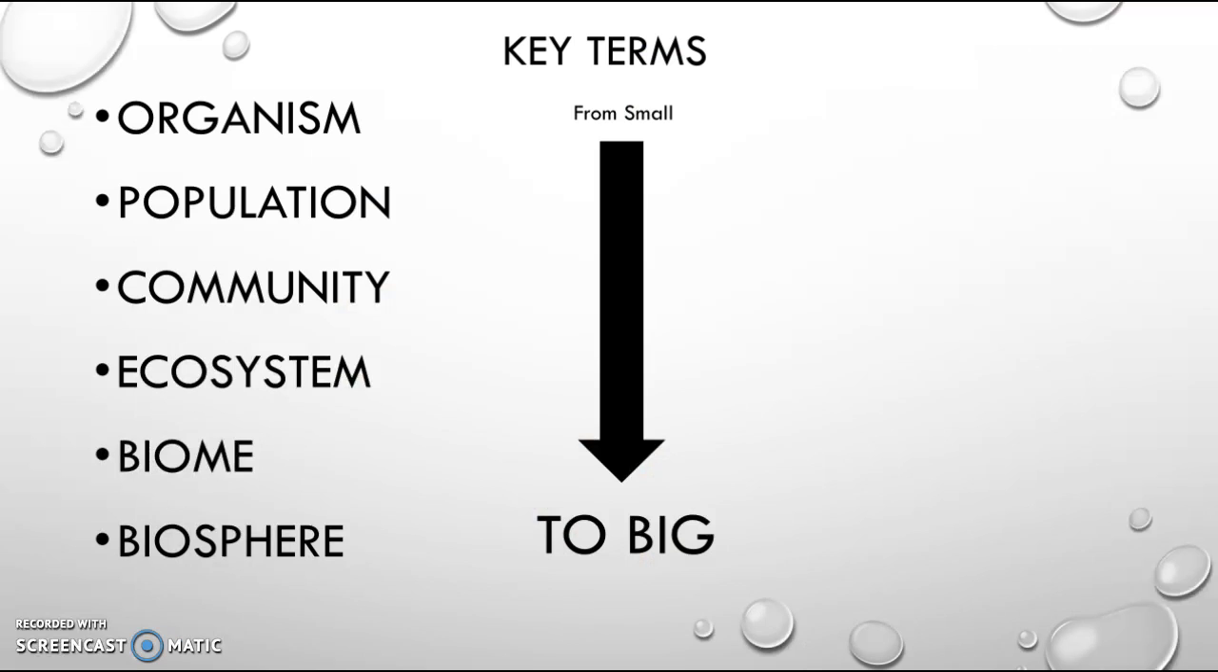From smallest to biggest, the levels of organization go in this order: organism, population, community, ecosystem, biome, and finally, the biosphere.